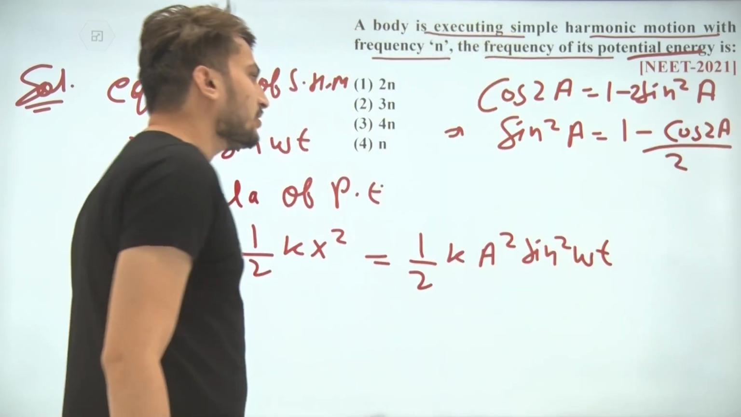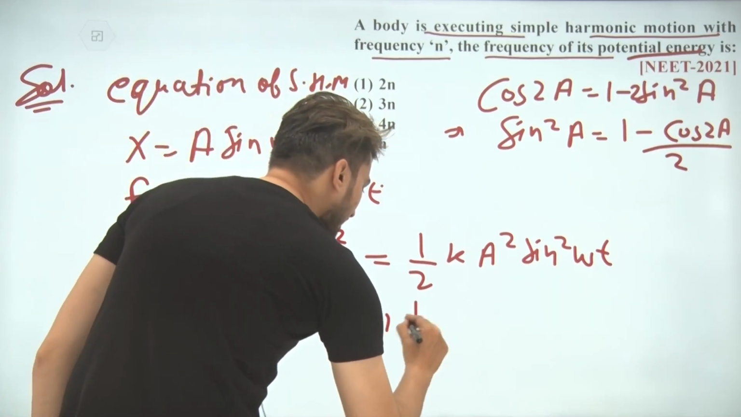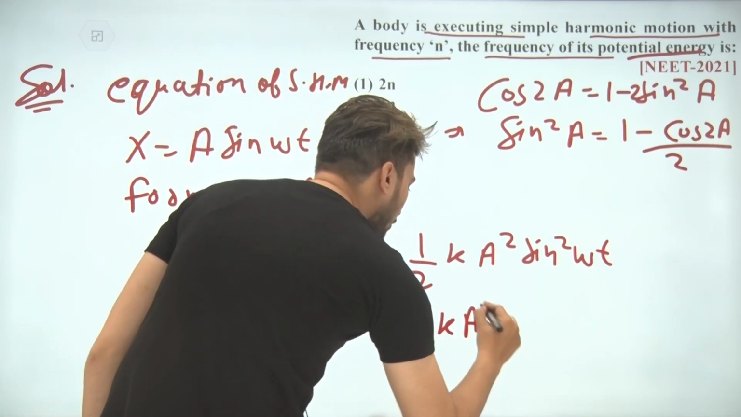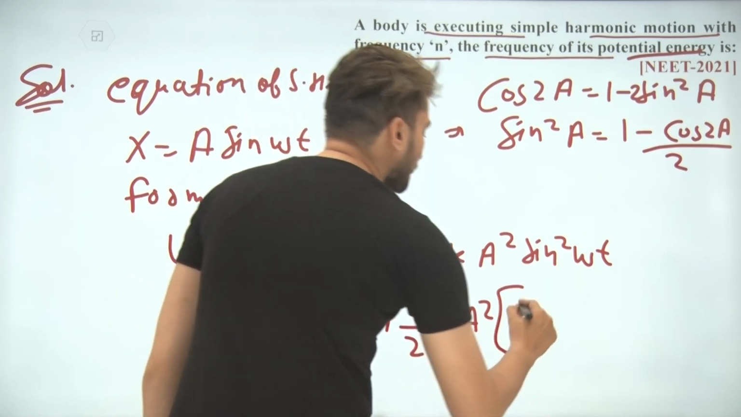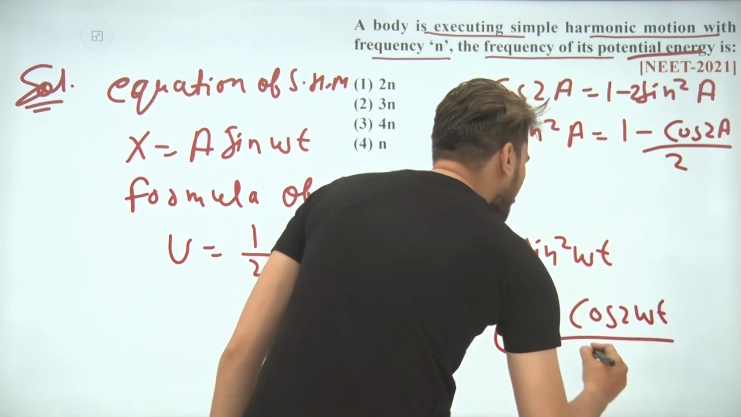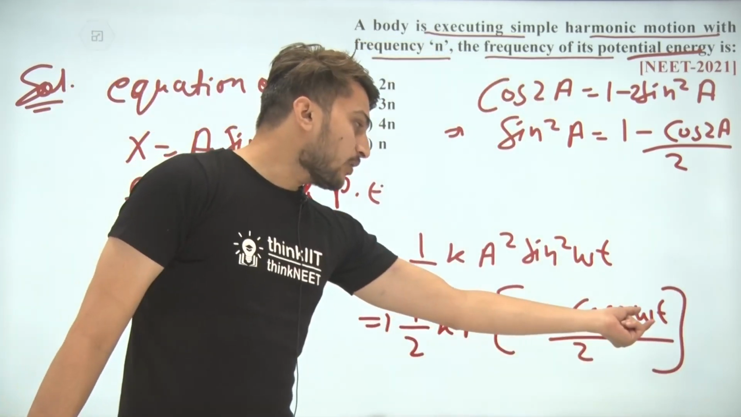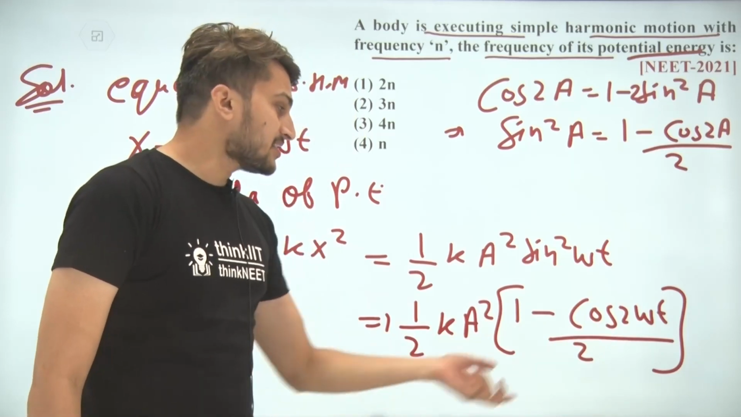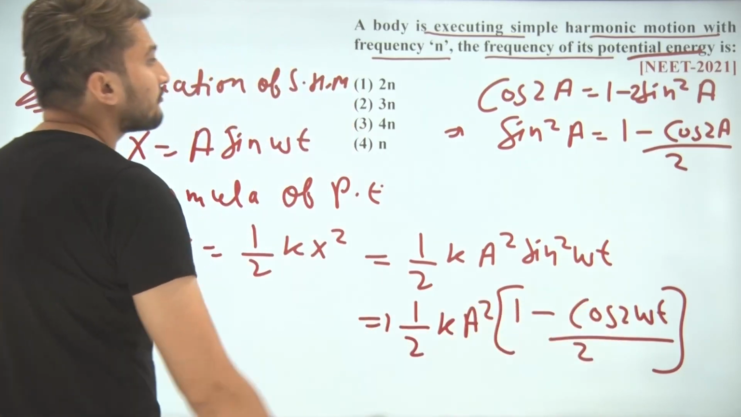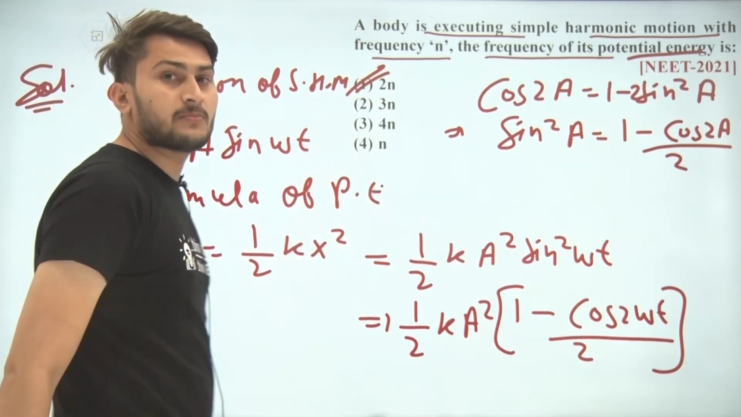So we put the value of sin square omega t in this equation, so this one is half k a square times 1 minus cos 2 omega t by 2. So by this equation students, we can see the angular frequency is 2 omega, that means the frequency of potential energy is 2n, so the answer is option number 1.